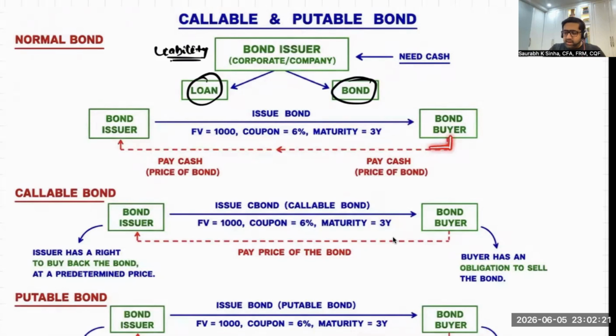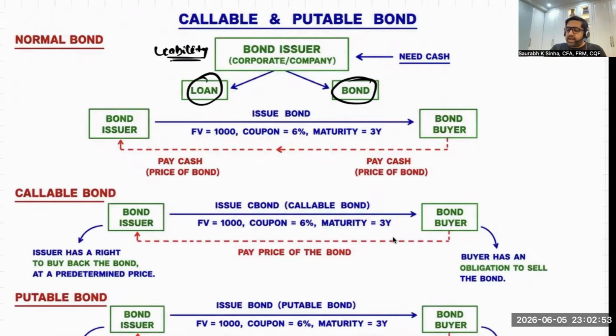By valuing it correctly, they will pay the price of the bond, that is cash. So a bond issuer will have cash and also a liability, because they have issued a bond. That is the reason why any bond issuer issues a bond: because they need capital, they need cash. Very simple reason. Now, how would you know the price of the bond?